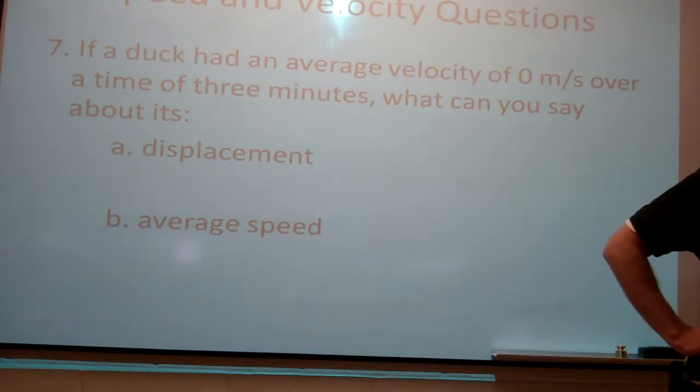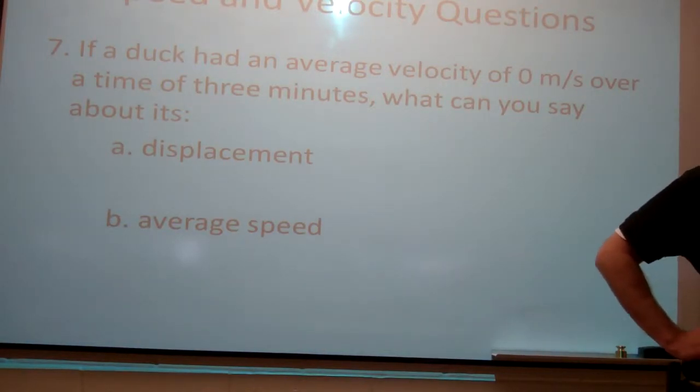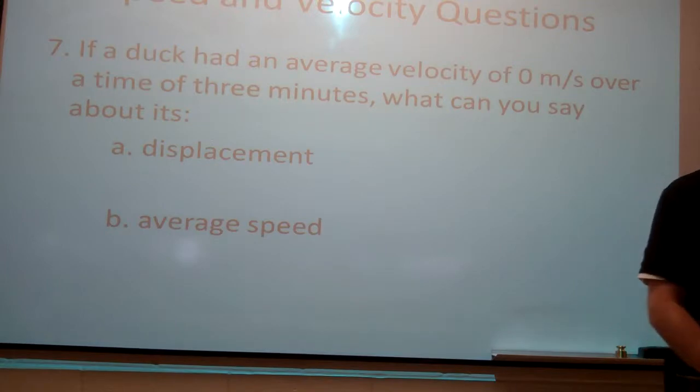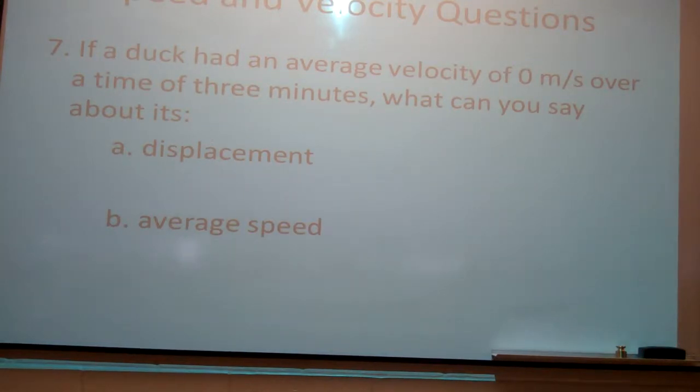So there's two options for the duck to have a velocity of 0 meters per second and displacement of 0. It could have stood still for 3 minutes, or it could have walked in a circle for 3 minutes. If it walked in a circle for 3 minutes, its displacement would be 0. But would its speed be 0 for that time? No. So we don't know about the average speed in this case. Everybody understand that?